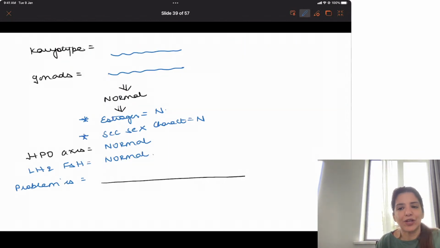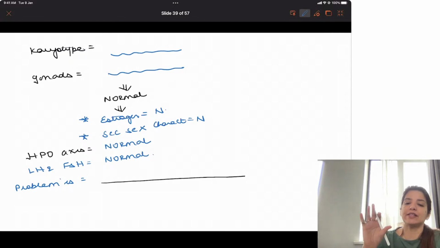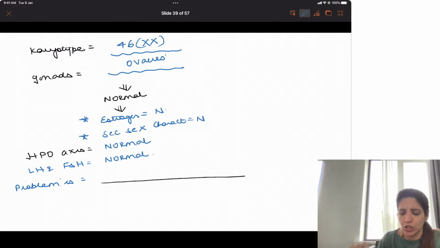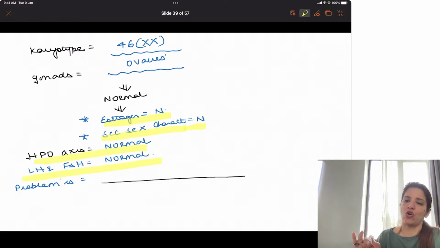Now, what will be the karyotype in these females? These females are absolutely normal females. Everything is normal. The only problem is that the hymen doesn't have an opening. So, the karyotype is 46XX. Gonads are ovaries, and because ovaries are absolutely normal, estrogen will be normal. So, secondary sexual characteristics will be normal. Their HPO axis is normal. Their LH and FSH are normal.